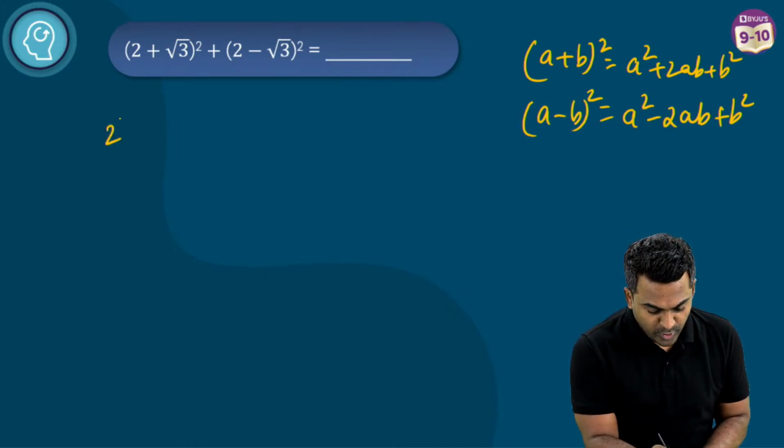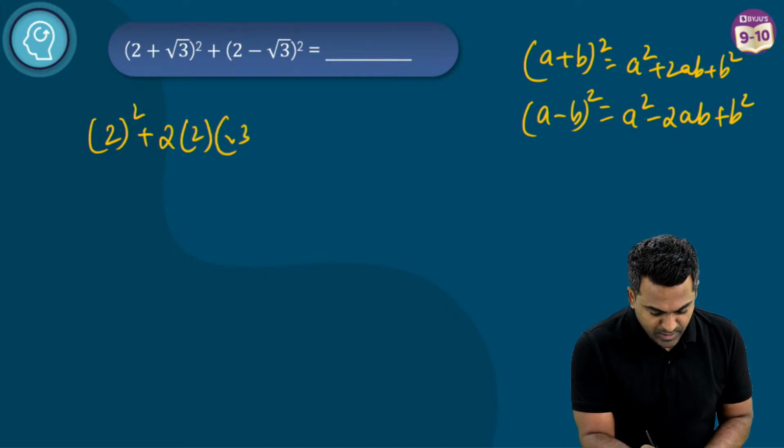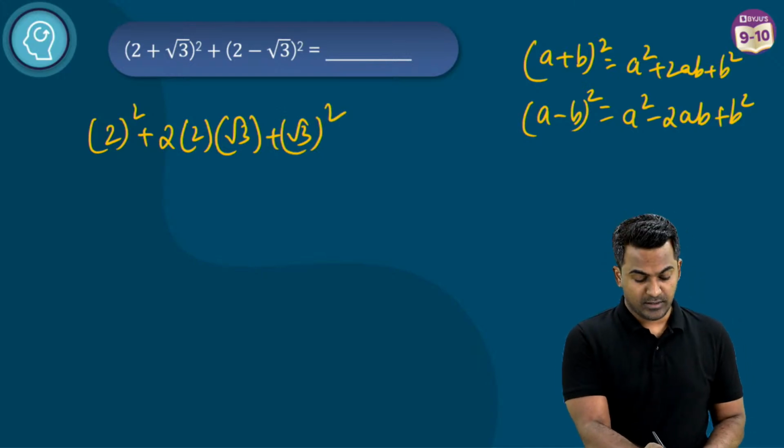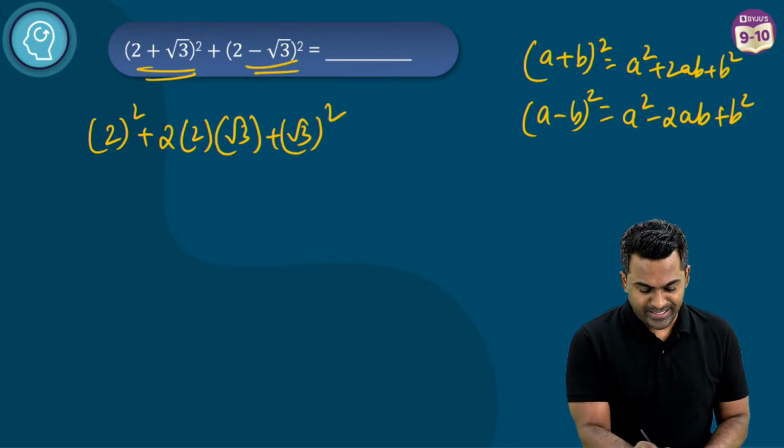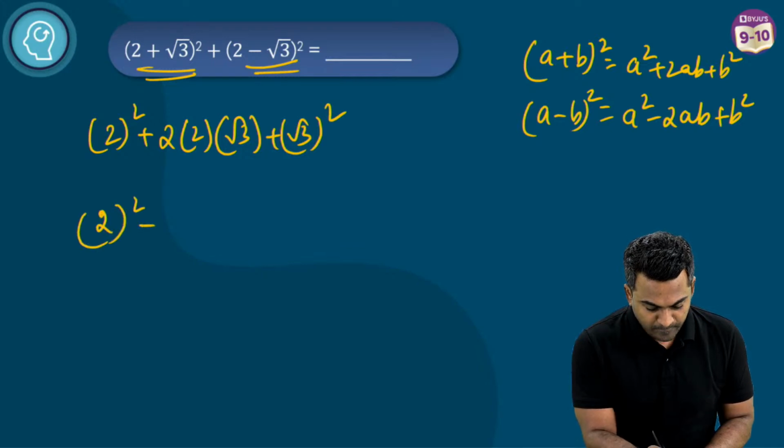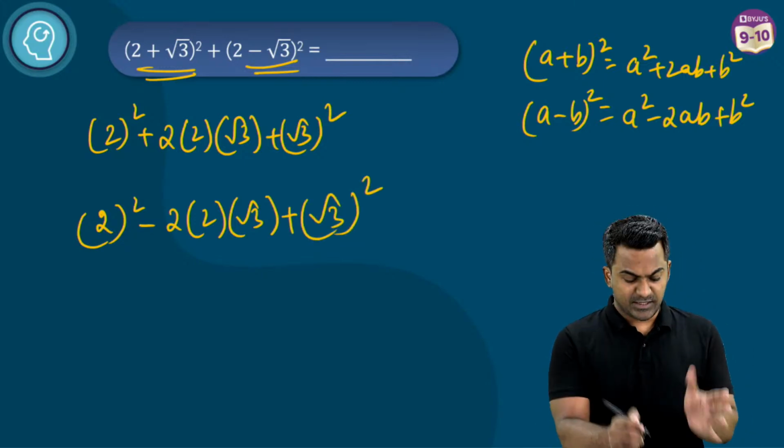So (2 plus root 3) whole square is going to be a square plus 2 times a times b plus b square. This is the expansion for this. In a similar way, let's expand this one: 2 square minus 2 times 2 times root 3 plus root 3 square. This is the expansion for this.